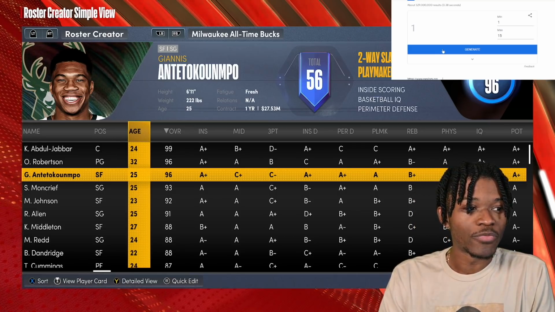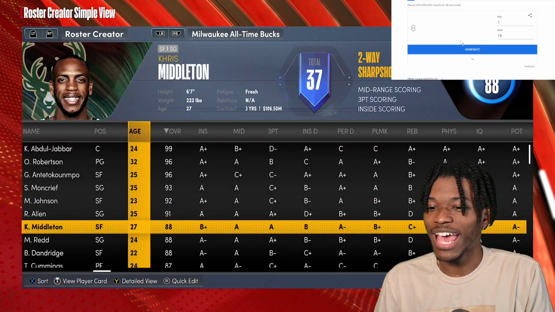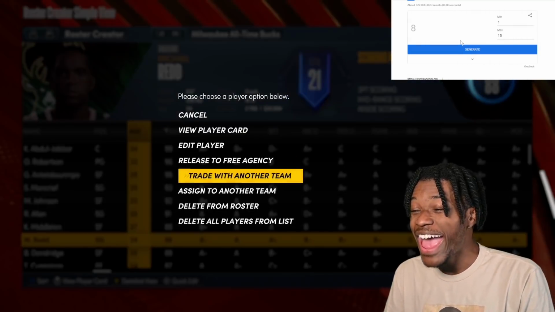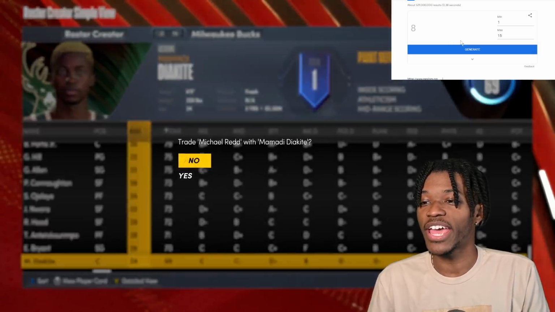Which one are we getting though? We are getting the 8th player. 1, 2, 3, 4, 5, 6, 7, 8. Michael Redd. Michael Redd, bro. Y'all don't even know, man. Michael Redd was an absolute bucket in his day.